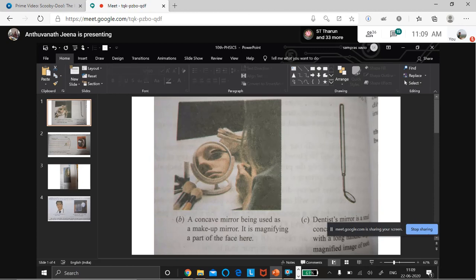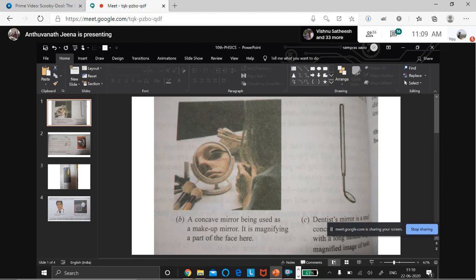The image will be virtual and erect, and a bigger image. So for makeup mirrors, we are using this characteristic. One more I have shown on the screen. You see, the dentist mirror. Whenever you go to a dentist, they use such types of mirrors. Where will they keep this mirror?